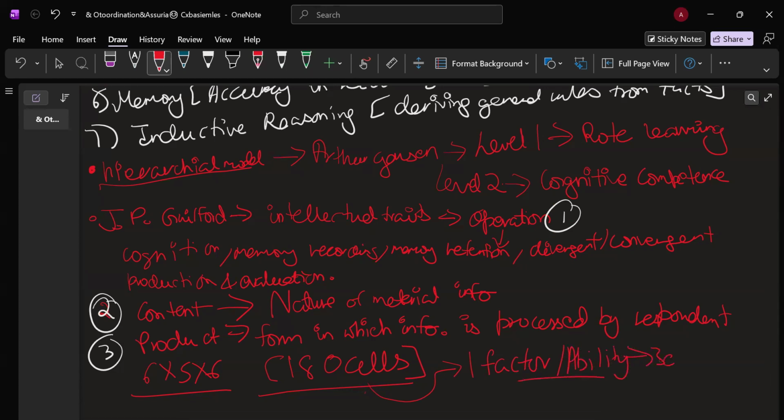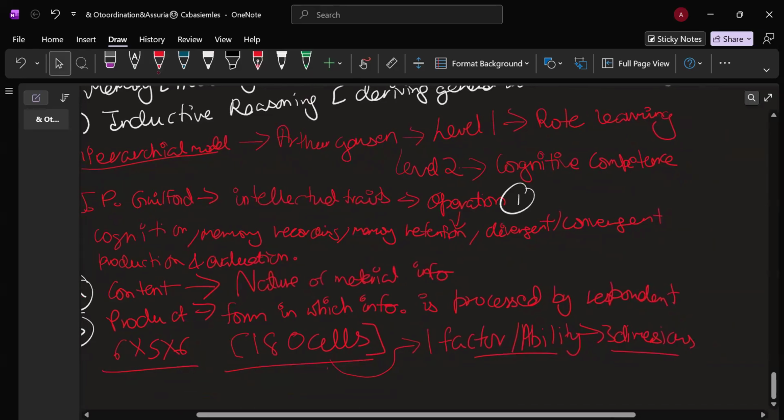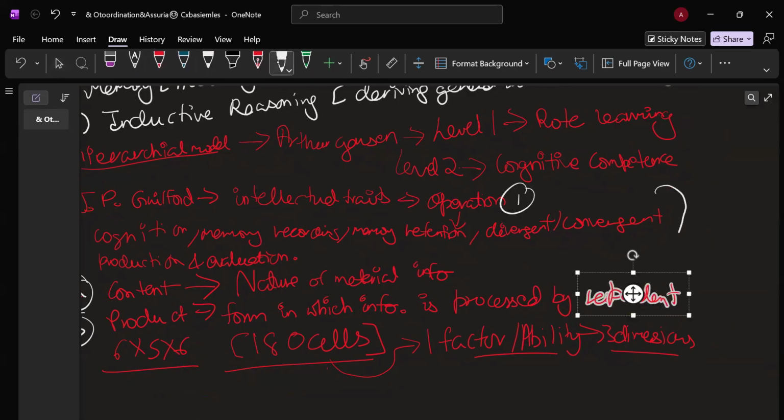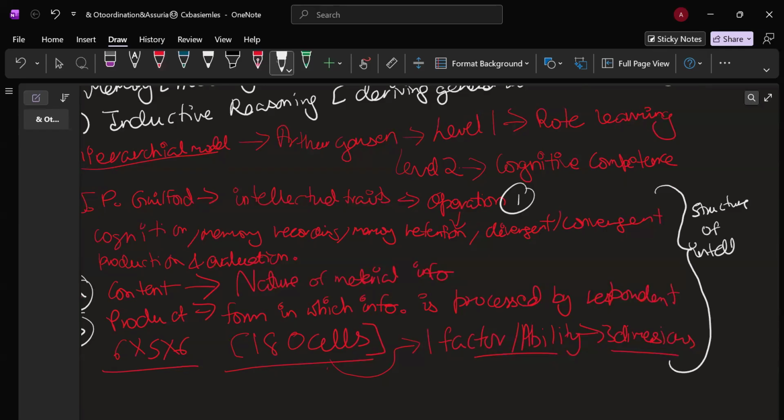And they have 3 dimensions to it. Okay. This entire model that we just did right now, intellectual traits being, this model is called structure of intellect model. What is this called? Structure of intellect model. So basically, we have done this as well.